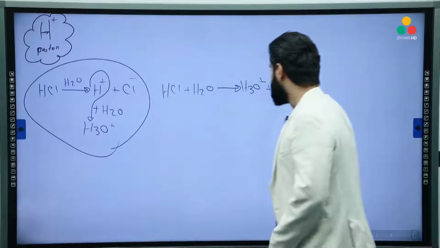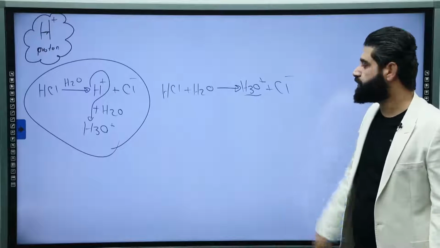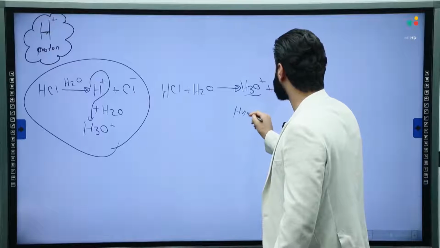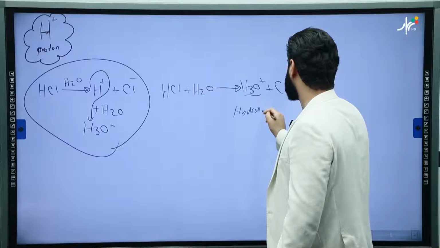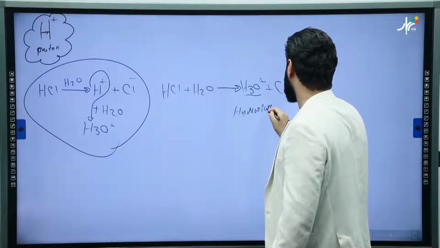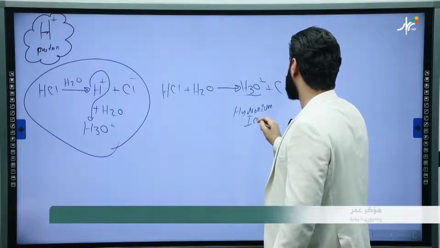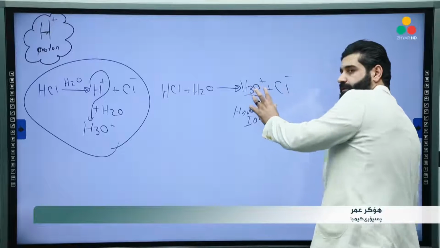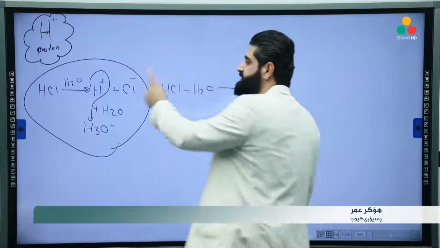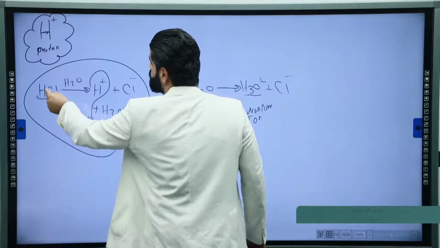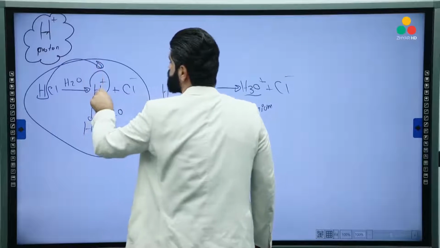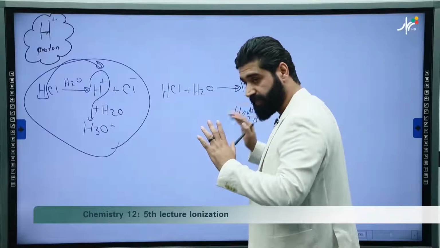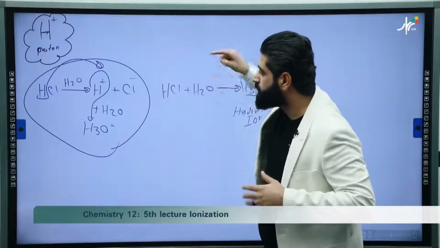And now let's deal with the hydronium ion. It's called hydronium ion. How do we get hydronium ion? Look, HCl releases its proton, which is super active. It cannot stay freely.